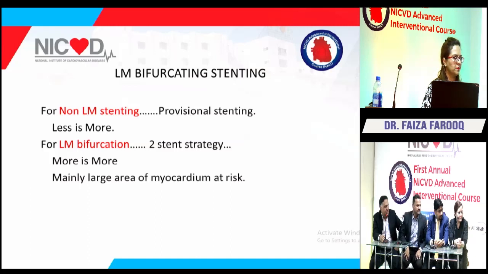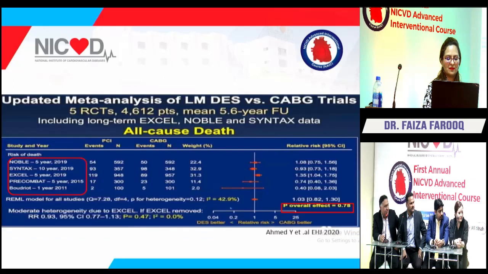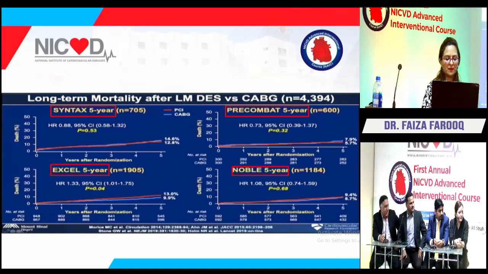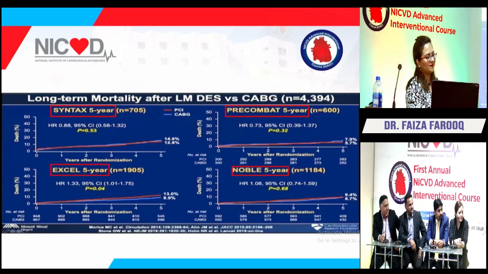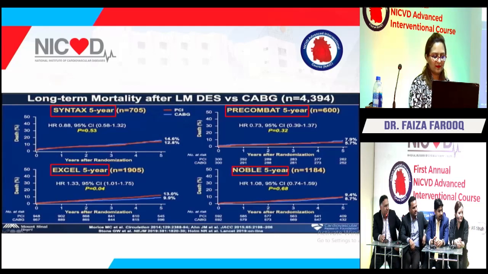those were patients where, in Excel and in Nobel, both the surgeon said yes, I can operate, and the interventional cardiologist said yes, I can do stents. That's a very different patient subset from this gentleman, where a team of surgeons sit down and say, no, I think the patient is too high risk, you should do that. So the clinical context is fundamental to your decision making. Now, just a question for the panelists. Why do you think Culotte didn't do well compared to DK Crush, mechanistically?